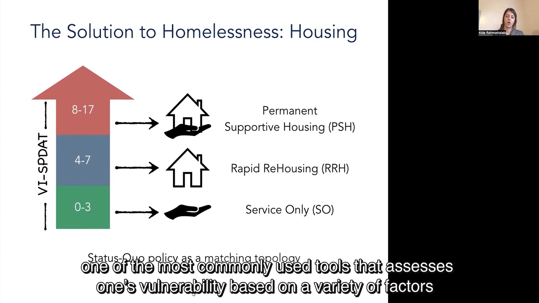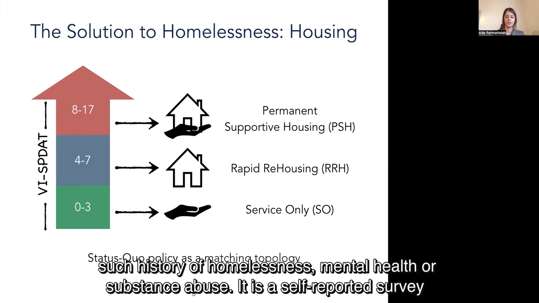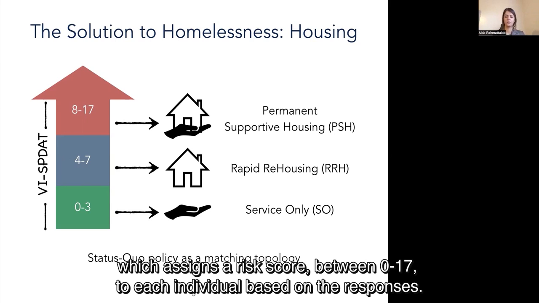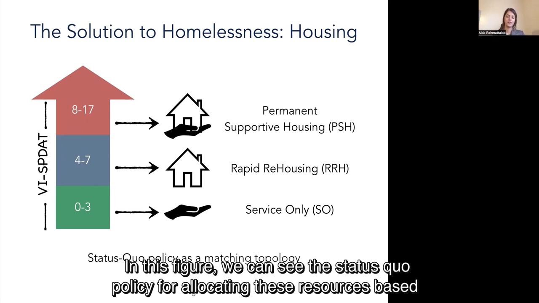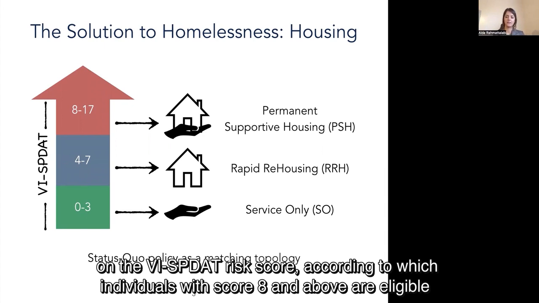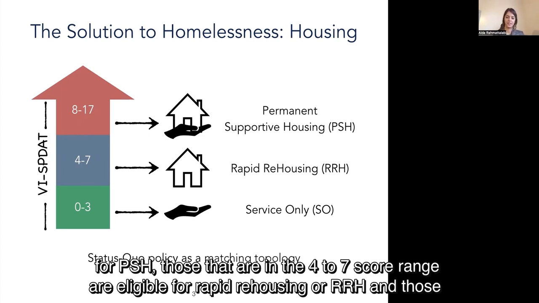VI-SPDAT is one of the most commonly used tools that assesses one's vulnerability based on a variety of factors such as history of homelessness, mental health, or substance abuse. It is a self-reported survey which assigns a risk score between 0 to 17 to each individual based on their responses. In this figure, we can see the status quo policy for allocating the resources based on the VI-SPDAT risk score, according to which individuals with a score 8 and above are eligible for PSH.